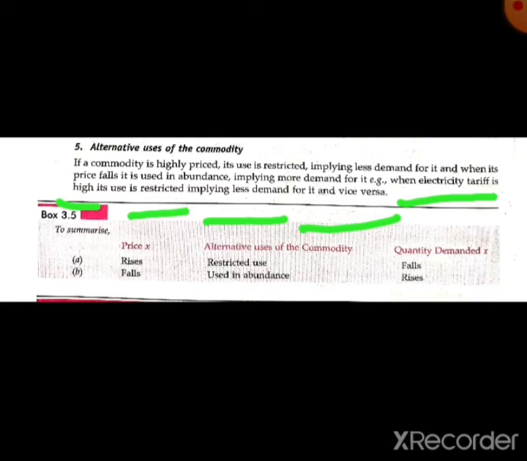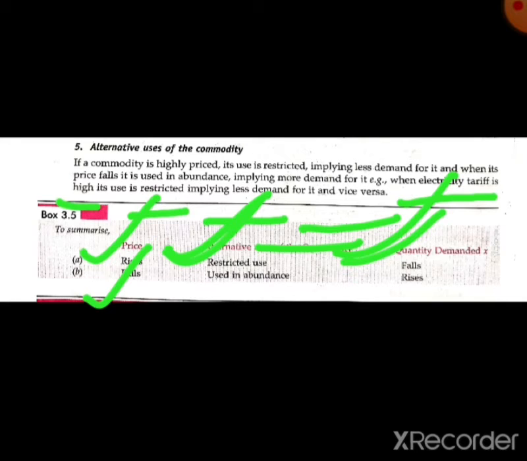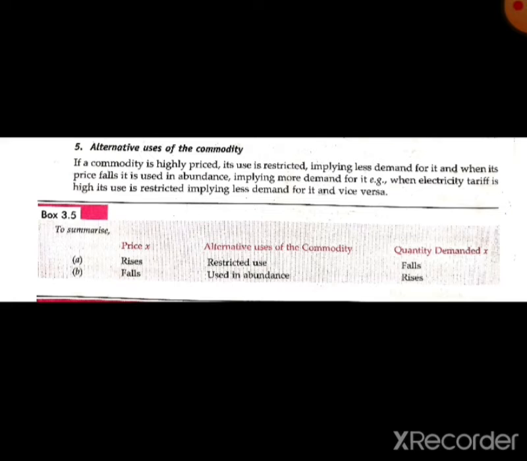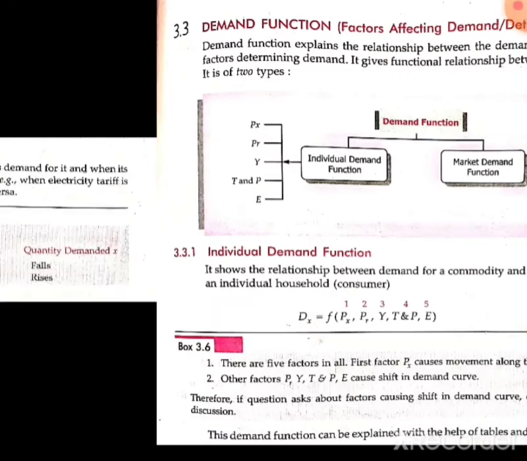Here, when the price of commodity X rises, alternative use will be restricted. We will use less of that commodity, and the quantity demanded will also fall. And when the price of commodity X falls, it is used in abundance, in a large amount, and the quantity demanded will also rise. So it is all about the alternative use of the commodity.